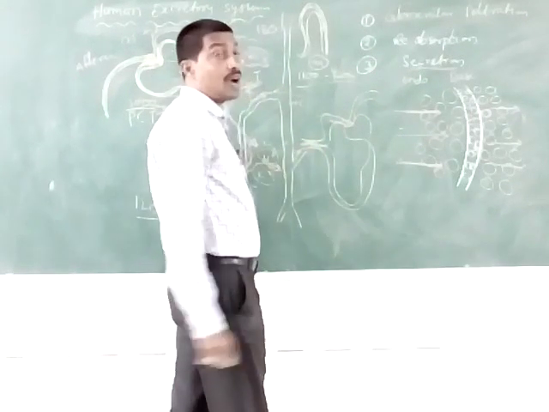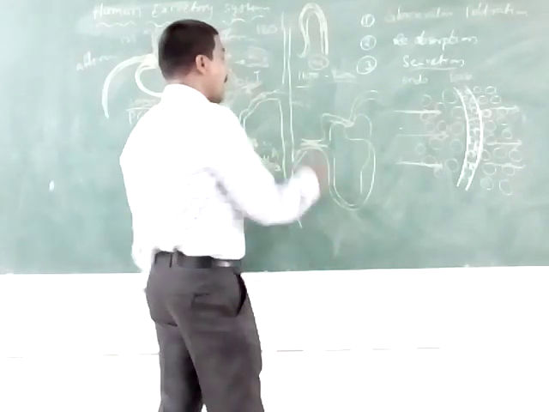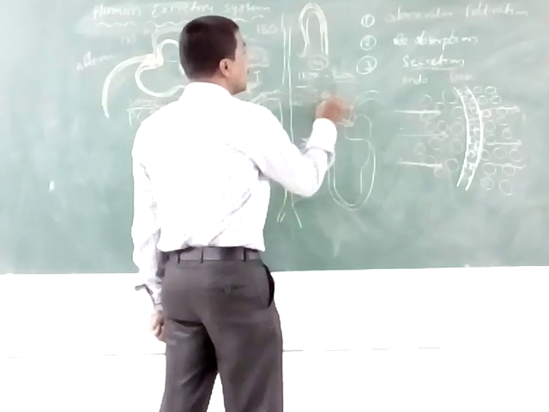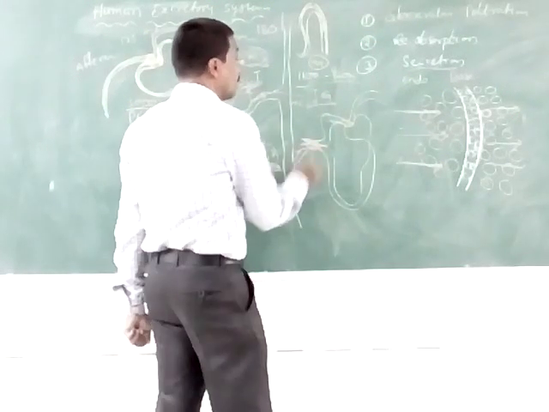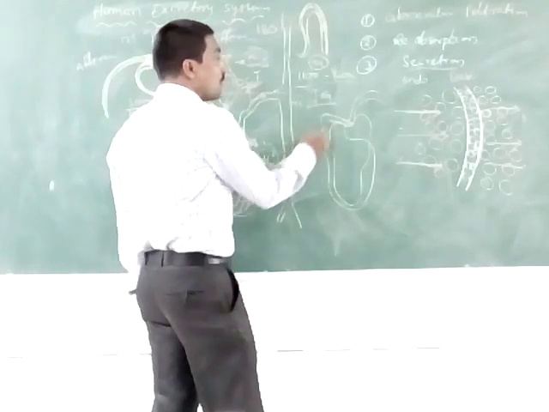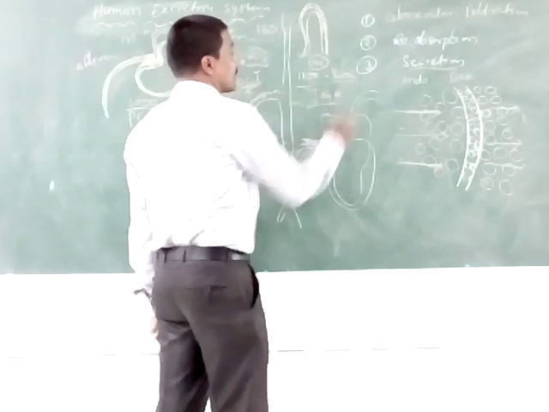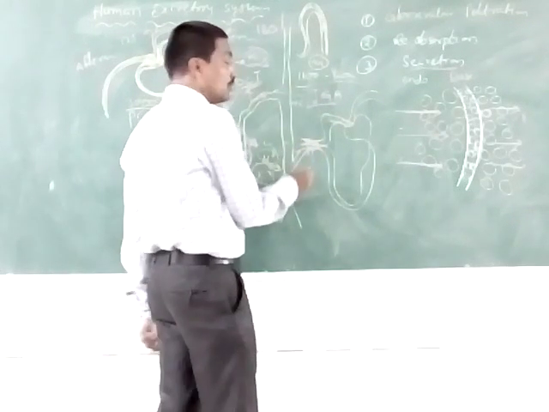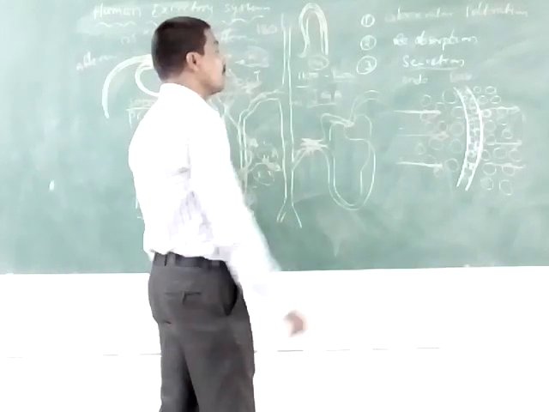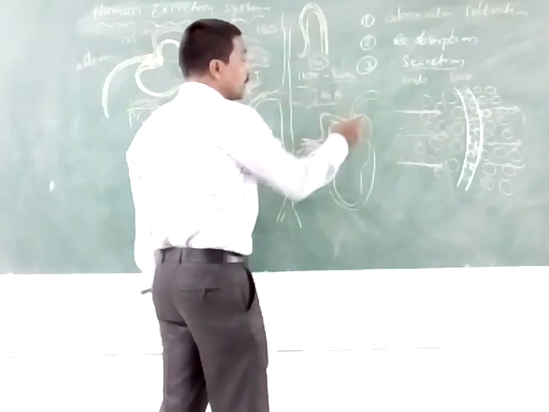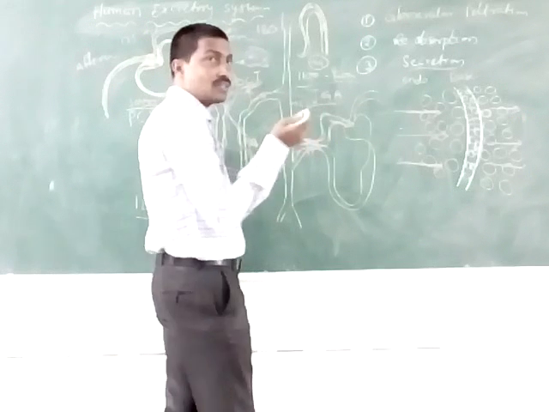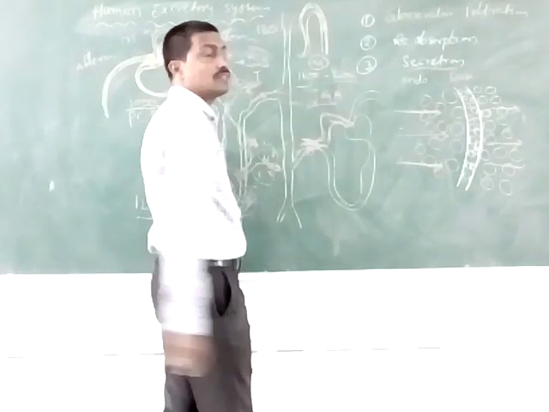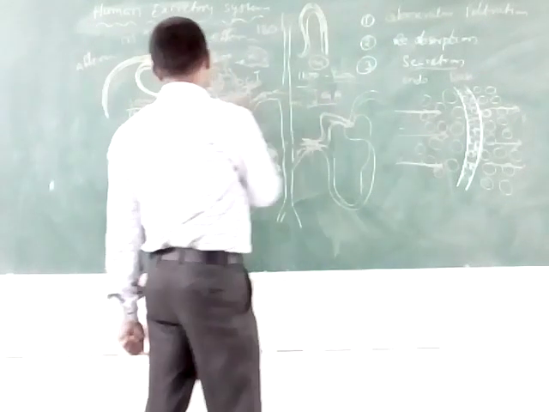It is the juxtaglomerular apparatus. The juxtaglomerular apparatus is formed of the JG cells, which means juxtaglomerular cells, and the macula densa. The JG cells form renin. The renin hormone has an important role in the filtration of urine, based on the stimulation of the juxtaglomerular apparatus. So this is the urine formation.